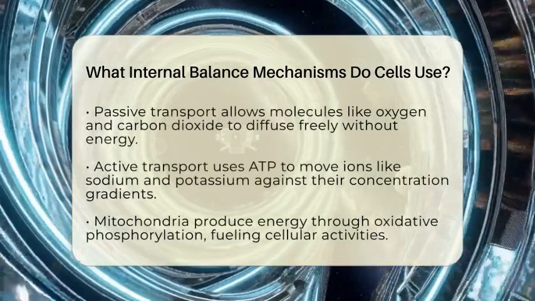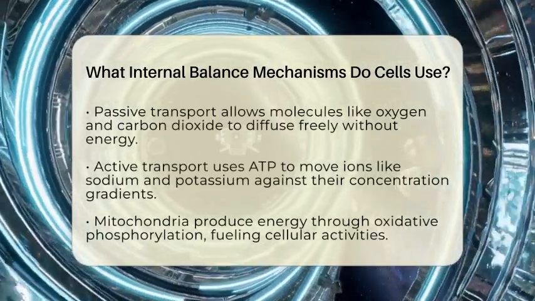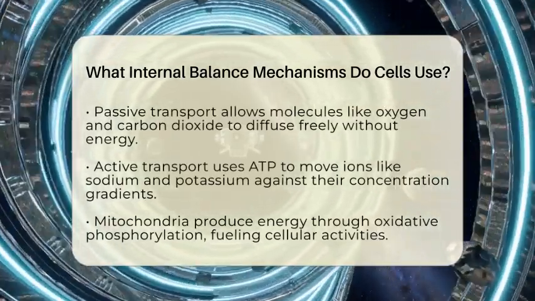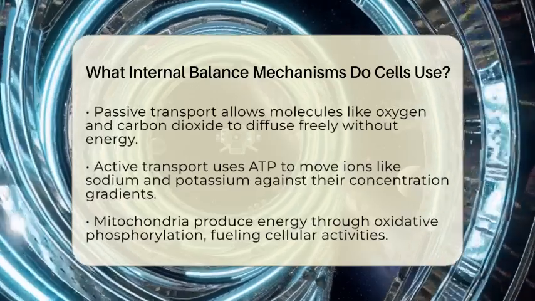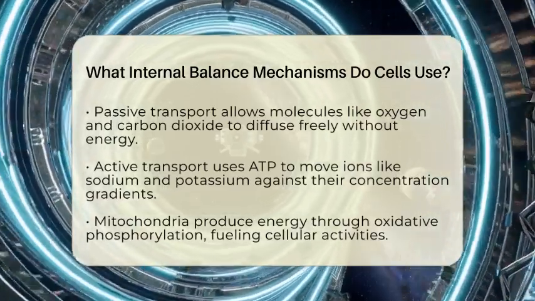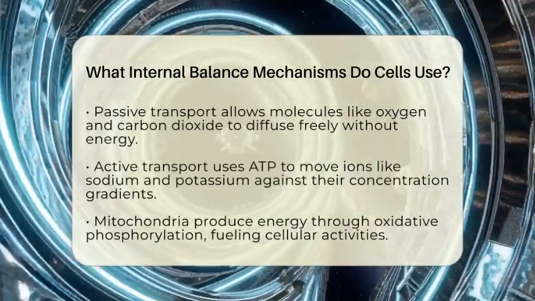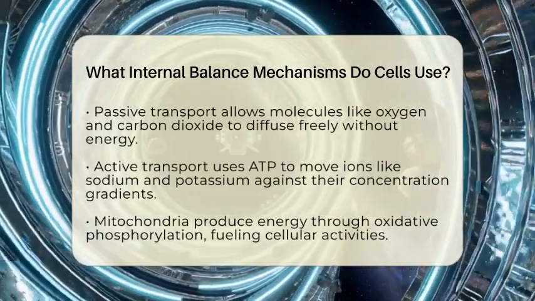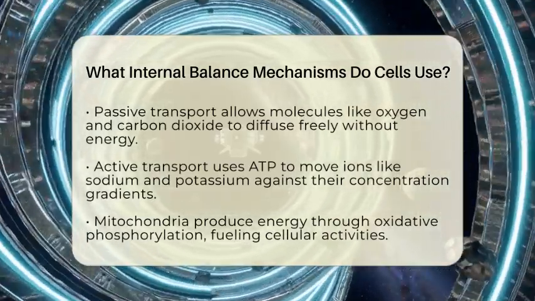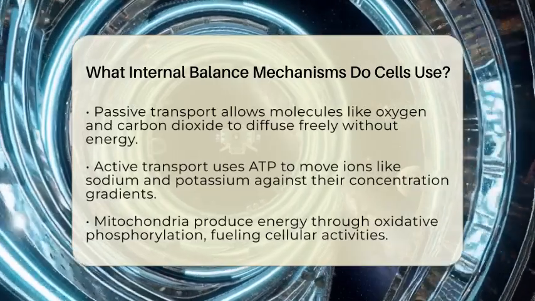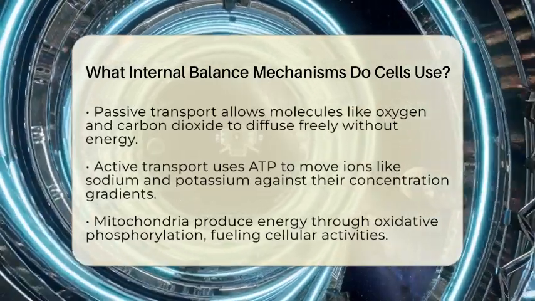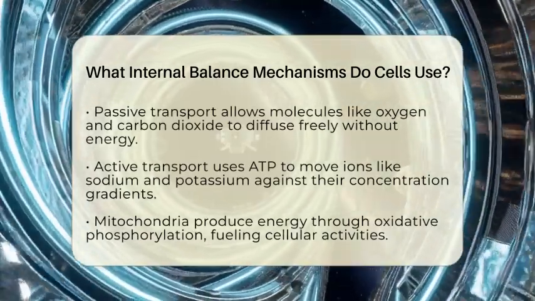Other molecules need energy to move against their concentration gradient, a process called active transport. This uses energy from adenosine triphosphate, or ATP, to keep vital ions like sodium and potassium in the right balance. These ion gradients are essential for nerve signals and muscle movements.